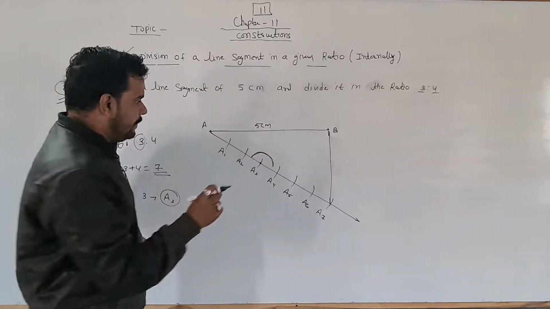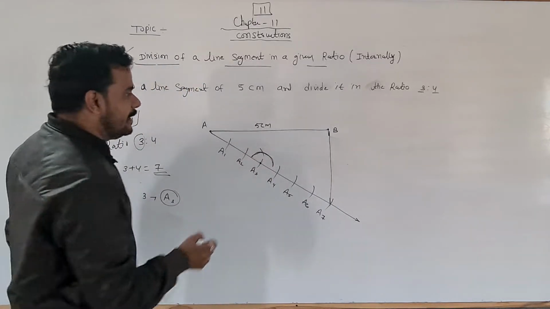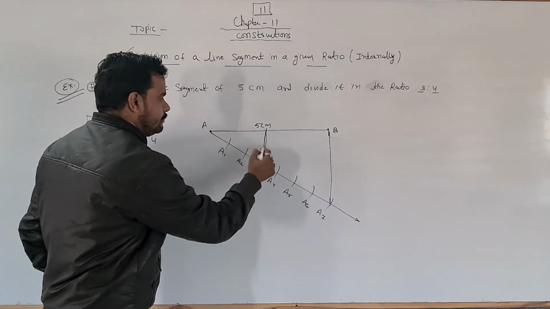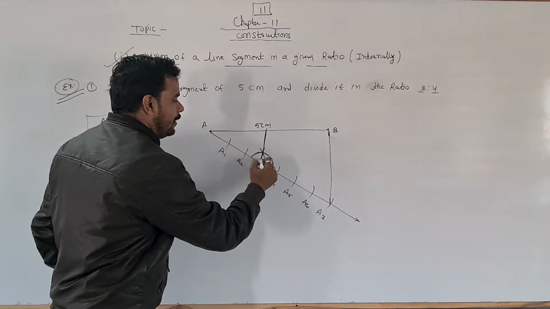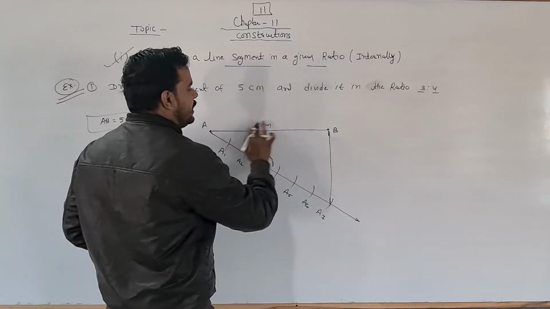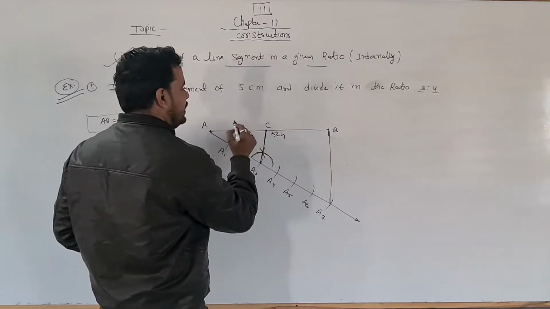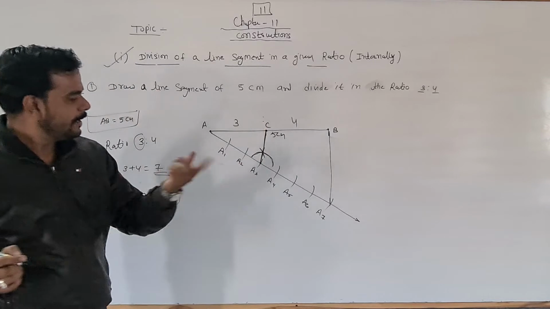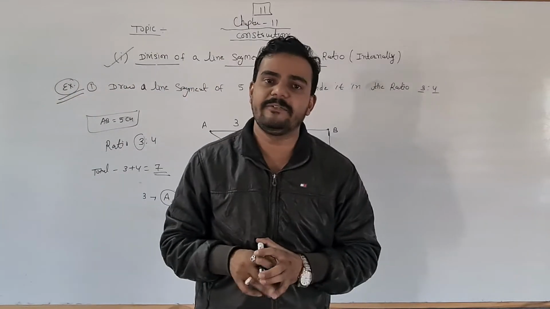Then place your compass at the point and cut an arc like this. This is just a 60 degree angle, as you know. Then after that, join this point like this. So with the help of your ruler, join this point like this, and this is your answer. Here you just mark point C. This line is 5 centimeter now, and this ratio is 3, and this ratio is 4, and this is your answer. So this is the process to divide a line segment in a given ratio.